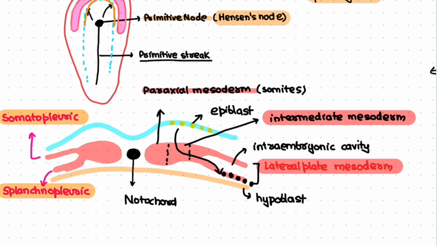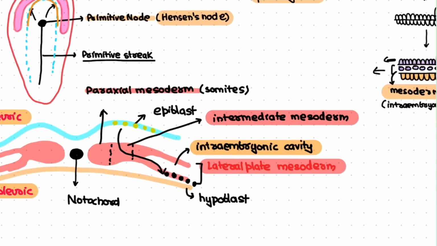It might be interesting to know that the space between the somatopleuric and the splanchnopleuric mesoderm is a cavity known as the intraembryonic cavity. Where the primary heart field has formed, just opposite that, the intraembryonic cavity will later give rise to the pericardial cavity.